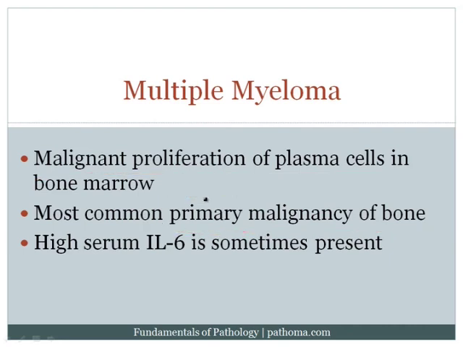One of the important features that drives the production of these plasma cells is serum IL-6. IL-6 is often elevated in these patients, and IL-6 is an important growth factor for plasma cells, and because it's an opportunity for examiners to tie in immunology with pathology, IL-6 often shows up on exams as well, especially in this context. Now, when we have a neoplastic proliferation of plasma cells, the clinical problems are all going to be based on what the plasma cells are actually producing.